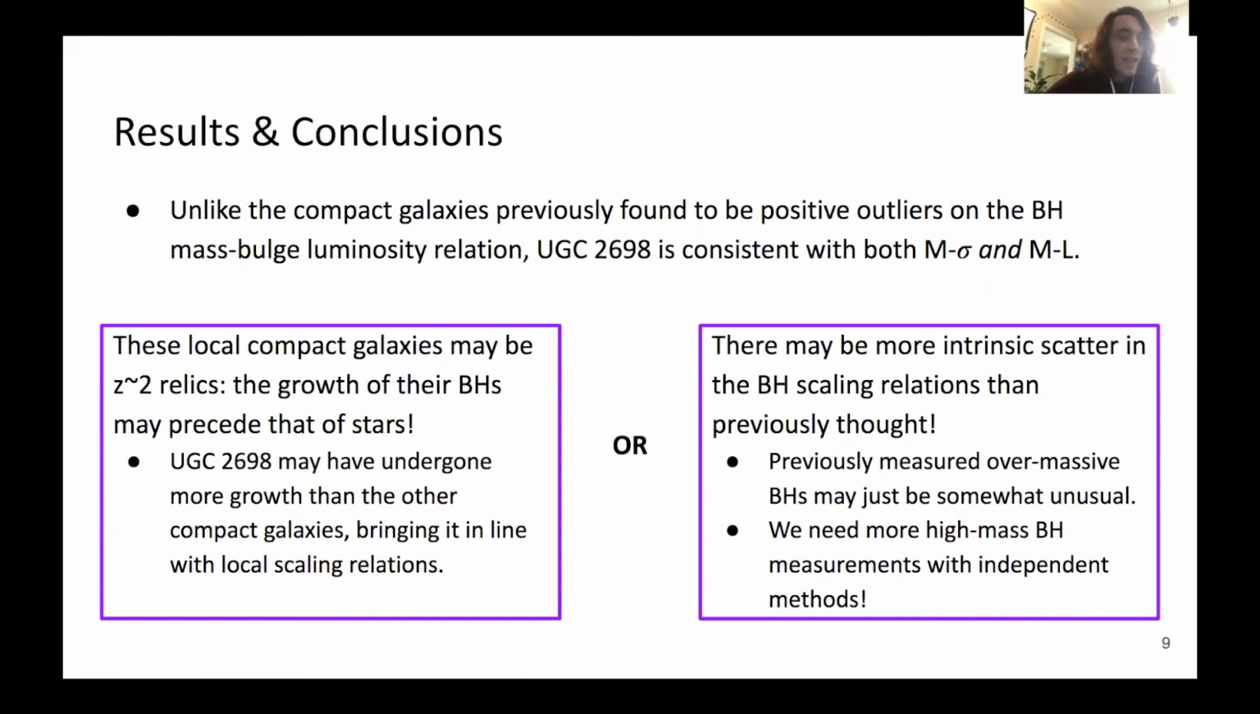UGC 2698 is actually the largest in both mass and radius of our local compact galaxy sample, with some evidence for stellar growth in its outer regions. So it's still possible that these galaxies are relics, and UGC 2698 may have experienced a bit more growth than the rest of the sample, bringing it more in line with local black hole scaling relations. Alternatively, there could be more intrinsic scatter in the scaling relations than currently thought, and the overmassive black holes could just be somewhat unusual cases. To get a better understanding of the intrinsic scatter, we need more black hole measurements made with independent methods at the high mass end of the scaling relations.